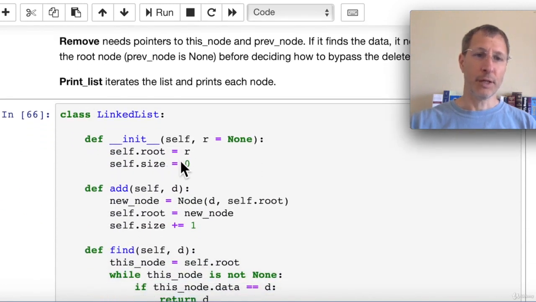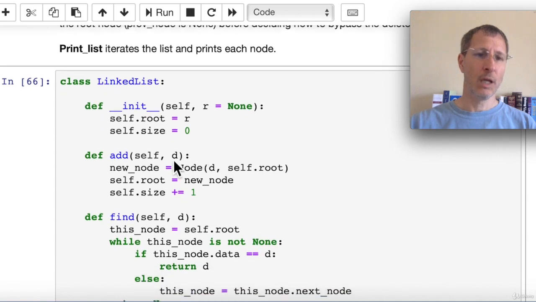First, our constructor has 2 attributes. We keep track of the root node and we also keep track of size. So each time we add or remove a node, we're going to increment or decrement the size accordingly. To add a new node, we pass in the data that we want to create that new node with. We create a new node, passing in the data and the next node as the root node.